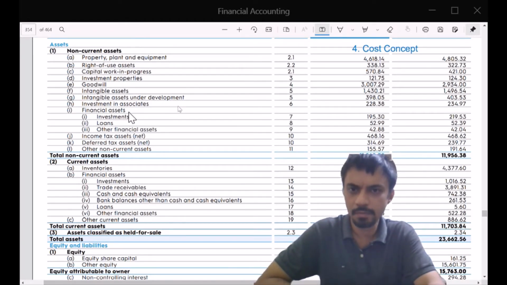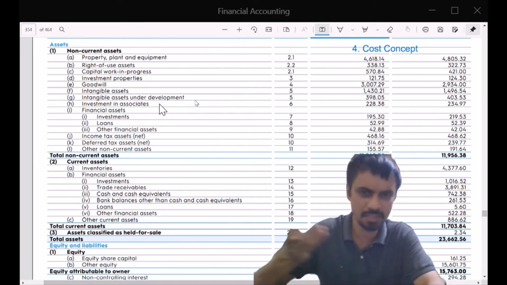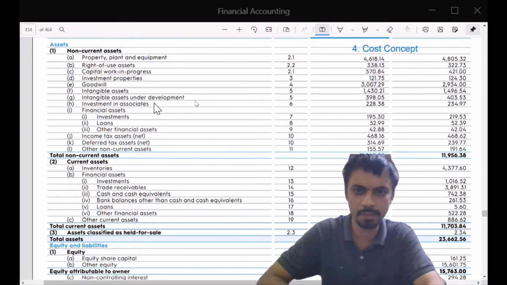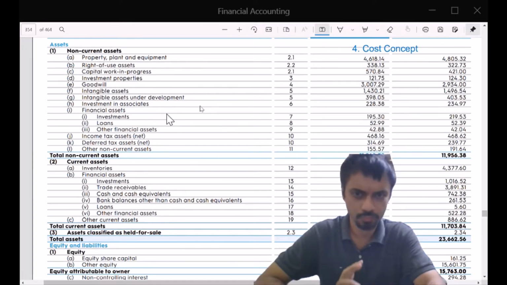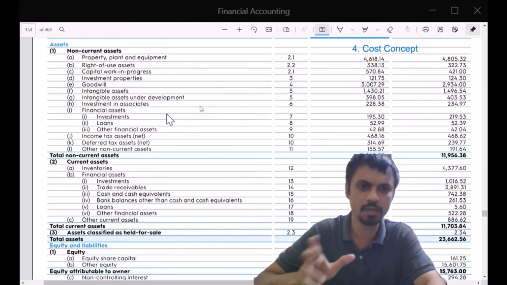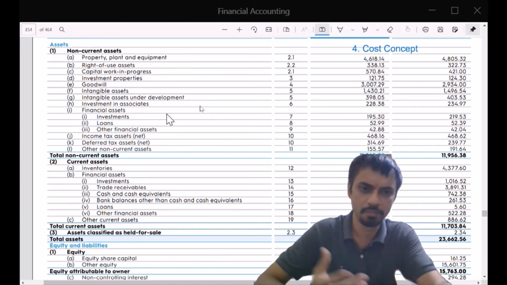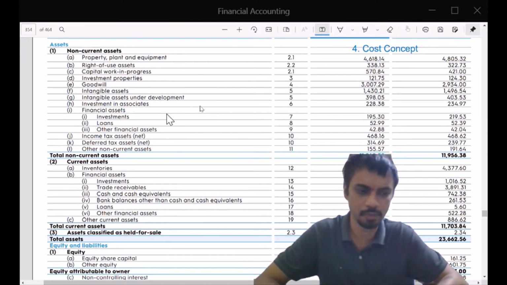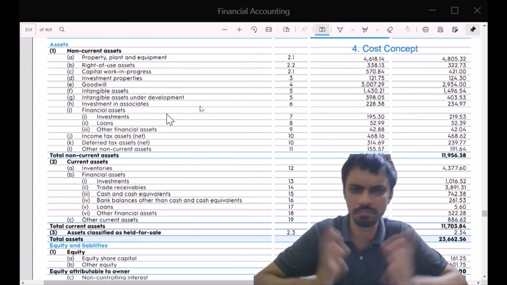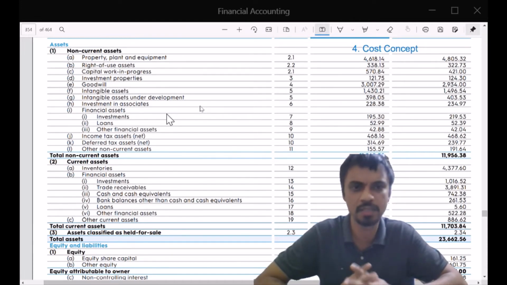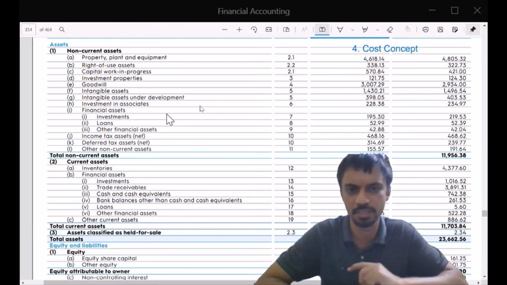Next is investment in intangible assets under development, which is similar to capital work in progress. Investment in associates, which are the partners or suppliers or other sort of companies whom you do some business. You may have put some investment in those companies as well, for some collaborative efforts, or for joint development, or for various reasons. So these are those investments against which those companies have given you shares.